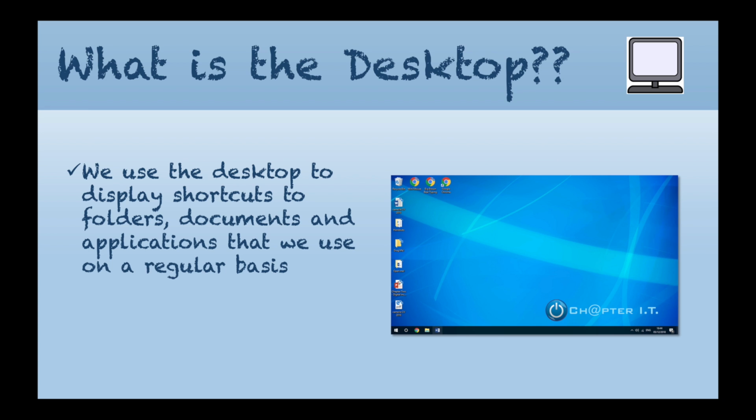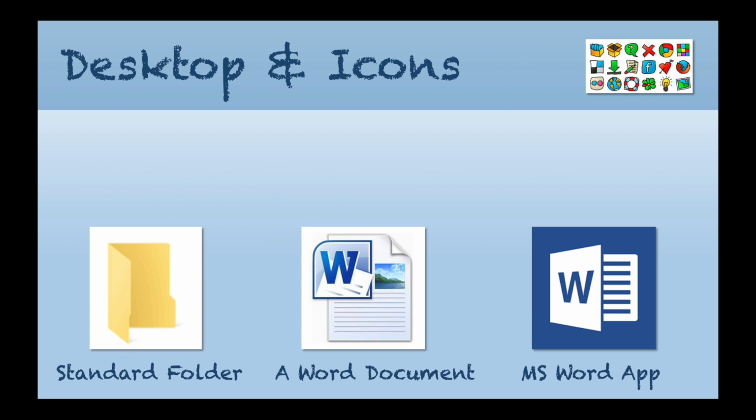We use a desktop to display shortcuts, folders, documents and applications that we use on a regular basis. If you think about your desktop as an actual desktop, you have things laid out on it because you use them on a regular basis, and that's exactly what we do with this. As you can see, all the little shortcuts on the left hand side here are ones we use in our classroom on a regular basis, and these are displayed as icons.